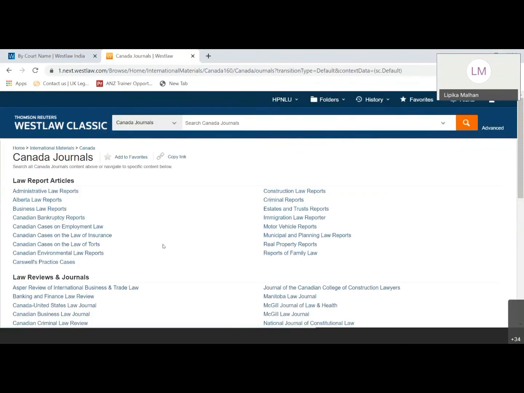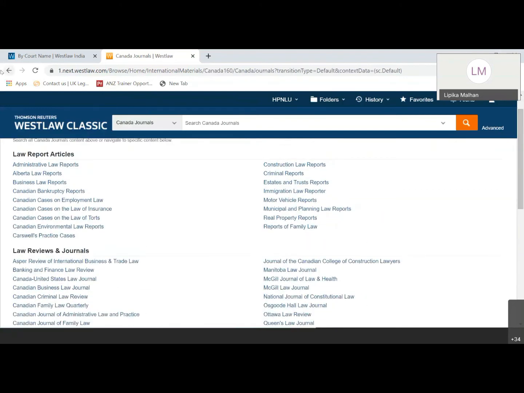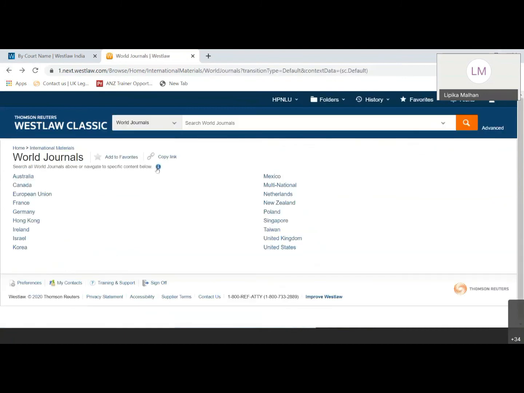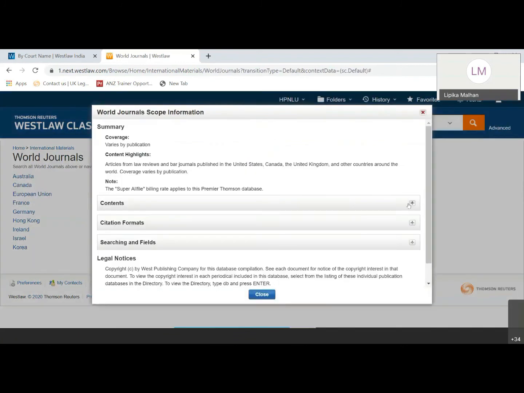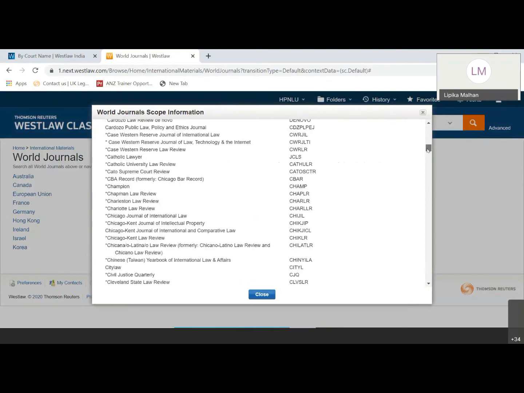And this is the list of Canada journals which are covered. Similarly, if you want to see the complete list of journals which are covered here, on this tab there is an information icon. You just need to expand the contents and you can find the complete list of journals which are covered here.